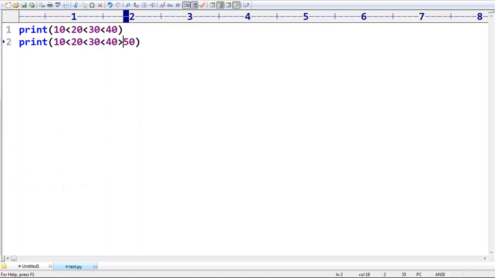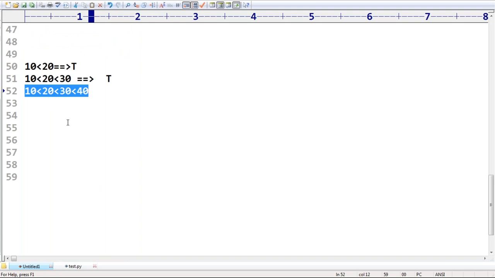Clear? What is the behavior of chaining of relational operators? Relational operator chaining is also possible. The rule is: if in the chaining all comparisons return true, then only the result is true. If at least one comparison returns false, then the result is always false. That's all. Is it only for relational operators? Next level we are going to discuss. Don't worry about that. I hope it is clear.